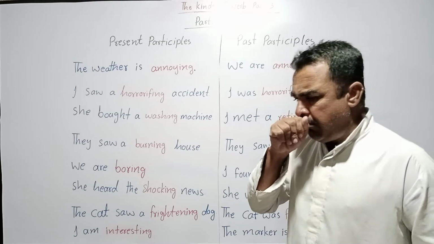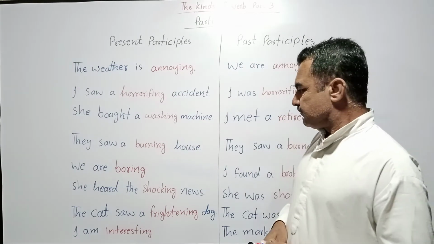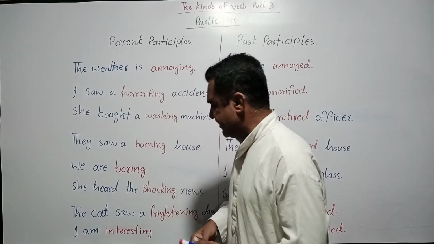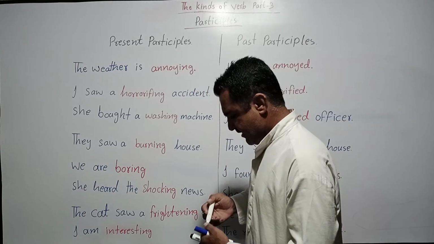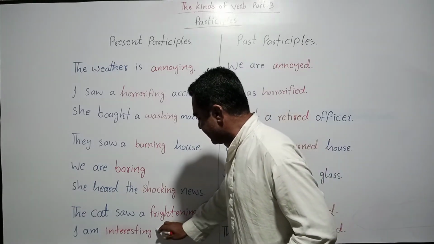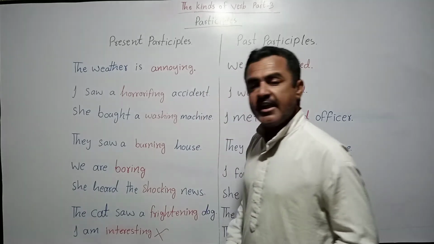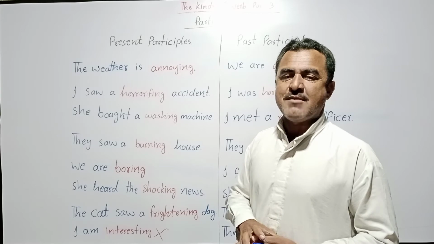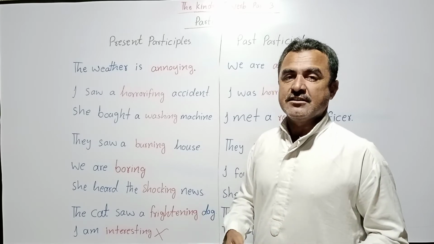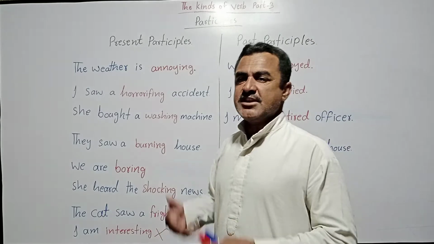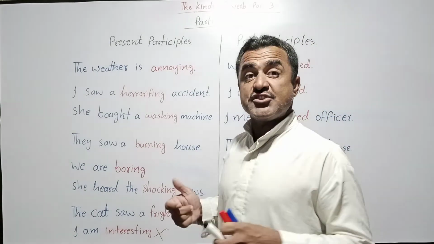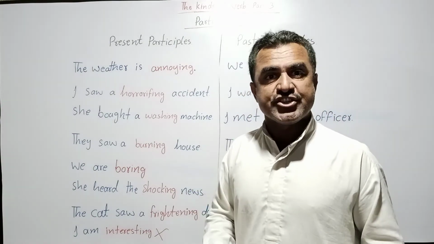So this sentence is incorrect. Why? Because I cannot say about myself that I am interesting. Instead of saying I am interesting, I would say I am interested.